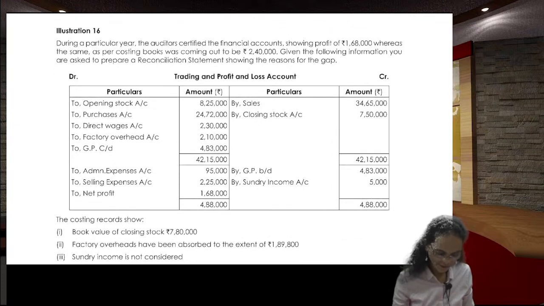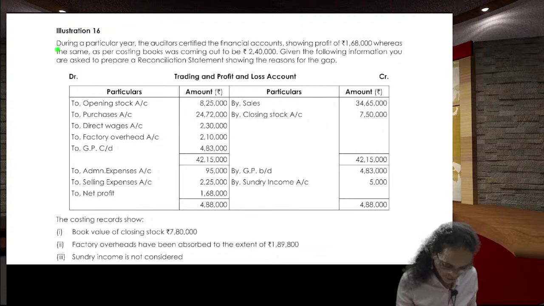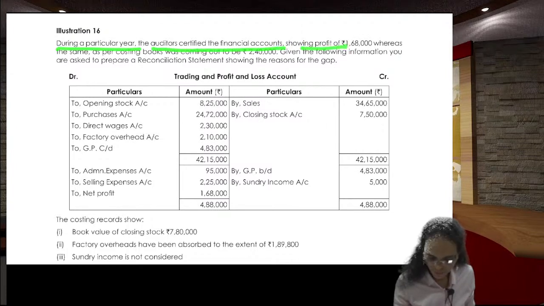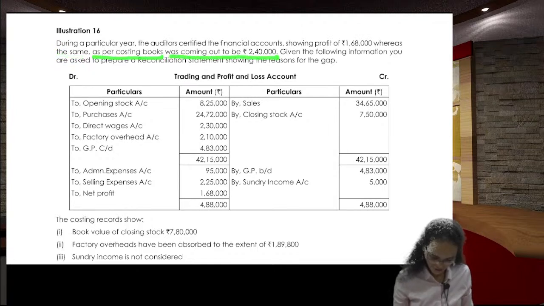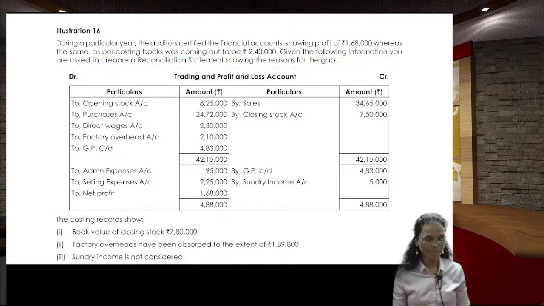Okay, next problem. During a particular year, the auditor certified the financial accounts showing profit of 1,68,000, whereas the profit as per the costing books was coming out to be 2,40,000. Given the following information, you are asked to prepare a reconciliation statement showing the reasons for the gap.